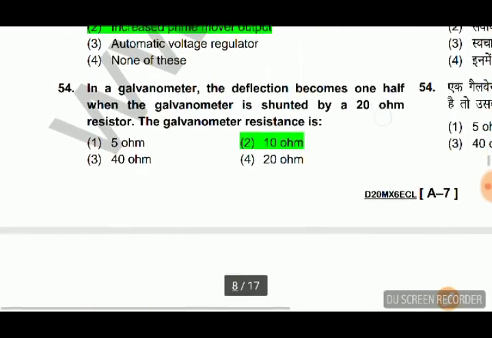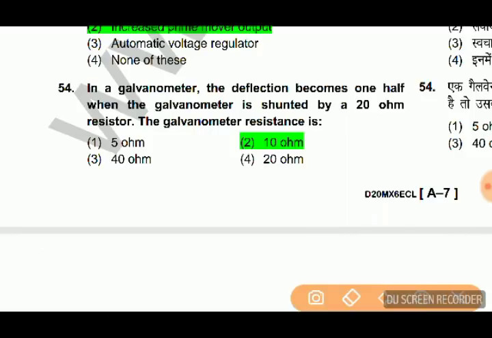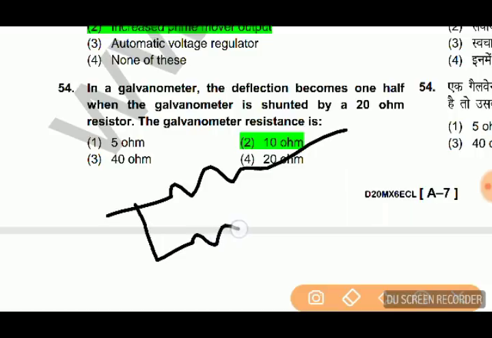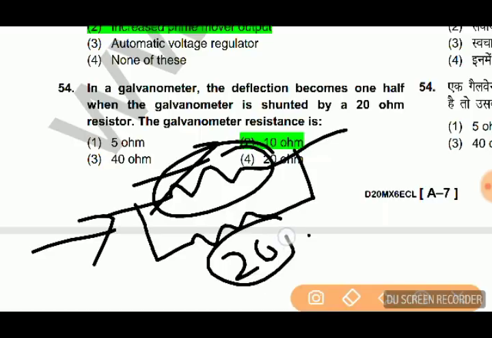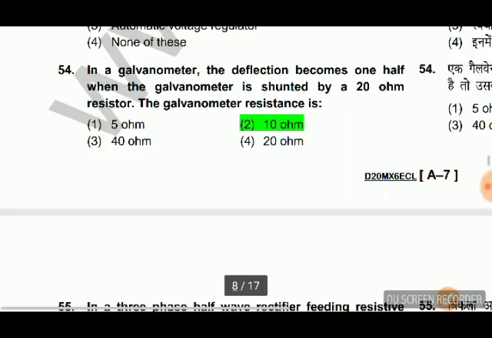Drop in alternator frequency is corrected by increased prime mover output. In a galvanometer, the deflection becomes 1/2 when the galvanometer is shunted by a 20 ohm resistor. The galvanometer resistance becomes, जो अगर कोई एमीटर है, galvanometer एमीटर है, उसके एक शंट रेजिस्टर लगाया जाता है, तो 20 ओम का है, और जितना करंट यहाँ पे आता था अभी वो आधा हो गया। सो galvanometer रेजिस्टेंस कितना है, आधा हो गया, मतलब ये भी 20 है, तो मतलब यहाँ पे अगर 20 ओम होगा तो आधा हो जाएगा, तो answer is 20 ohm, not 10 ohm.